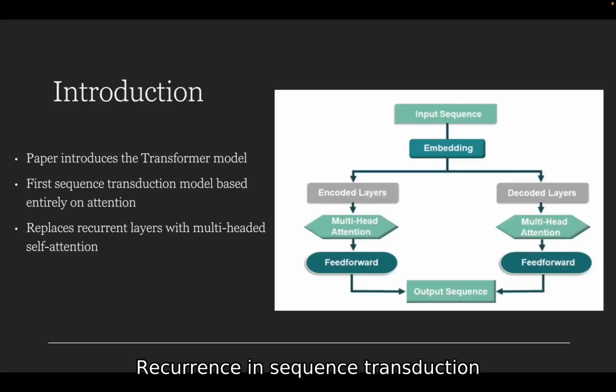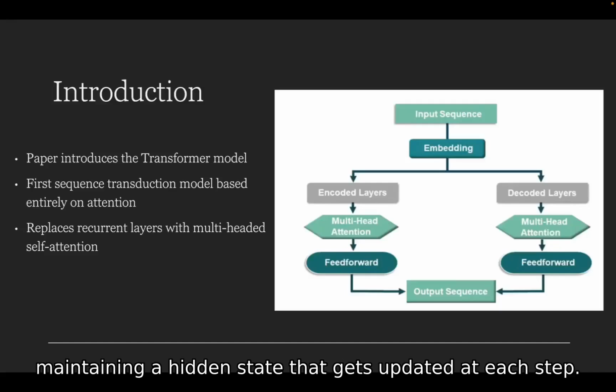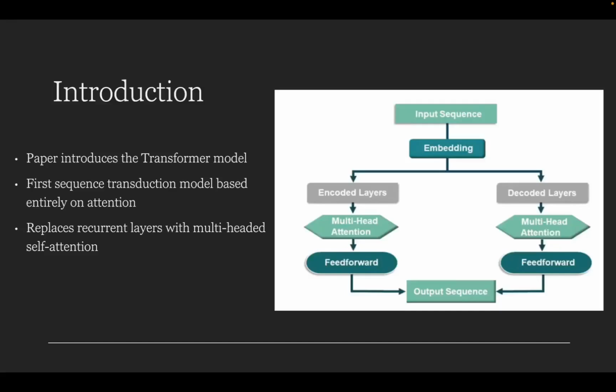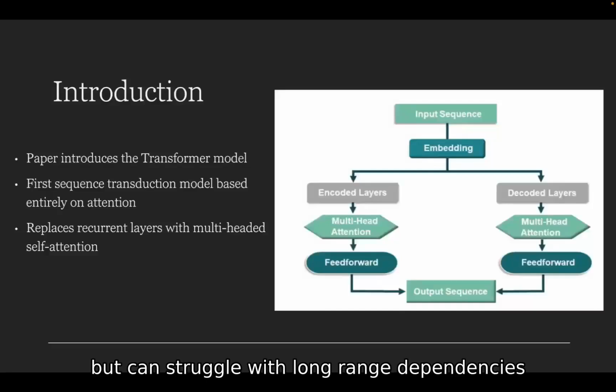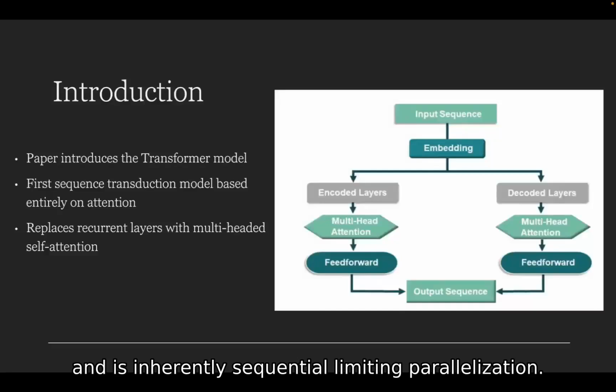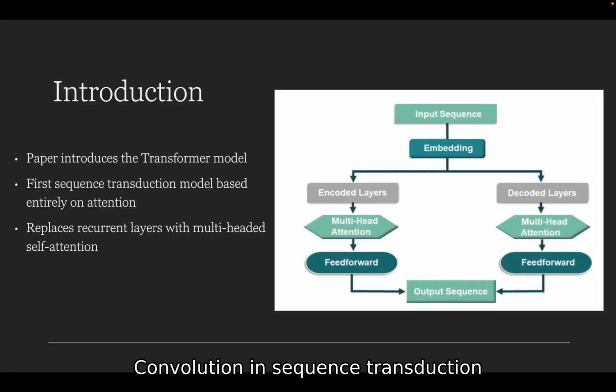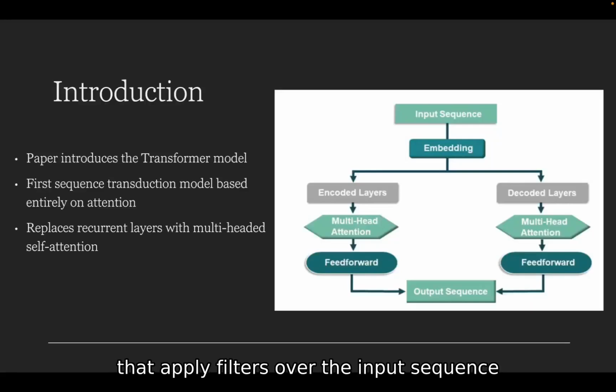Recurrence in sequence transduction uses traditional models like RNNs, recurrent neural networks, that process sequence data step by step, maintaining a hidden state that gets updated at each step. This recurrent nature allows the model to handle variable-length sequences, but it can struggle with long-range dependencies and is inherently sequential, limiting parallelization.